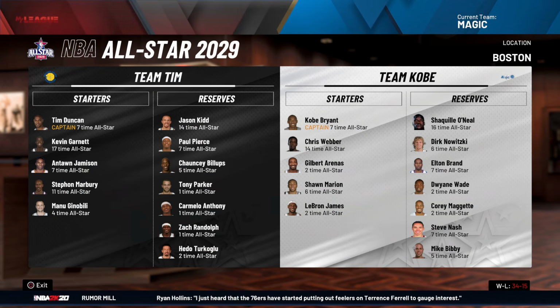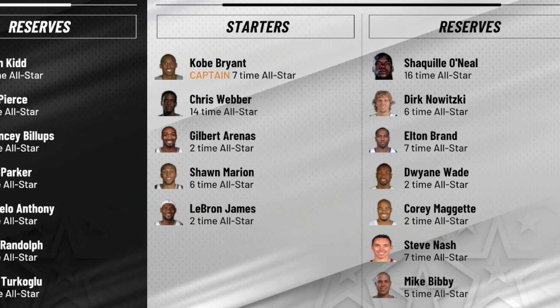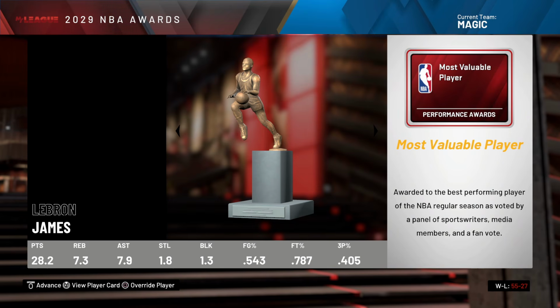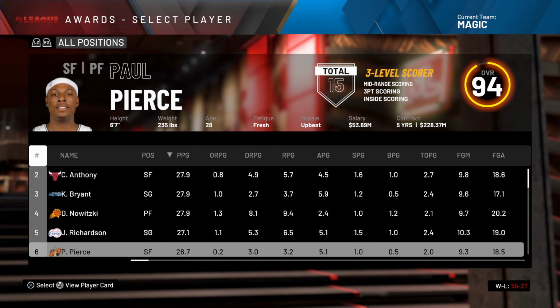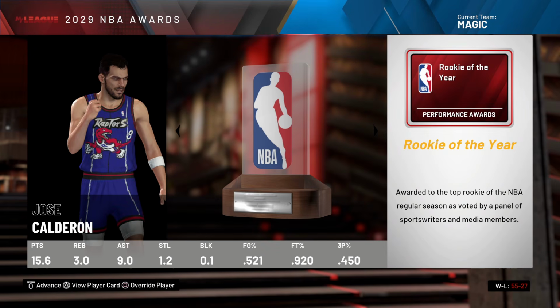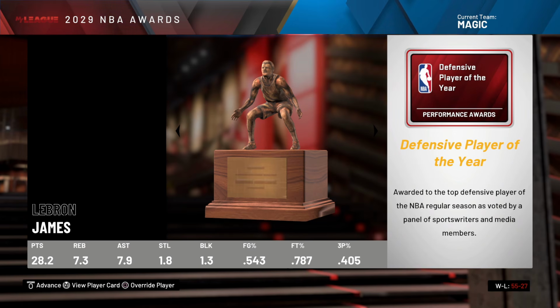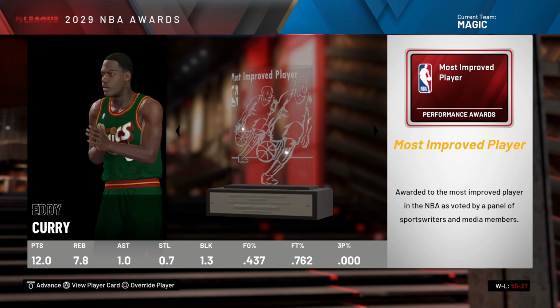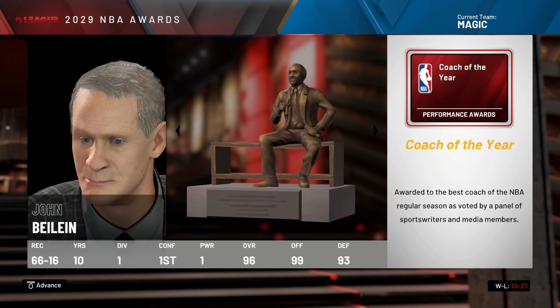Kobe Bryant, all-star captain. He drafted Shaquille O'Neal in his reserves, and Gilbert, and LeBron, and Sean, and Chris. Oh, yeah, he bodied that. LeBron James, most valuable player. Oh, yeah, I still forgot to change his face scan or whatever. Jose Calderon, rookie of the year. Jose Calderon, 6th man of the year. LeBron won DPOY as well. Why'd I say it like that? I don't know. Eddie Curry, most improved player, and John Beilein, coach of the year.